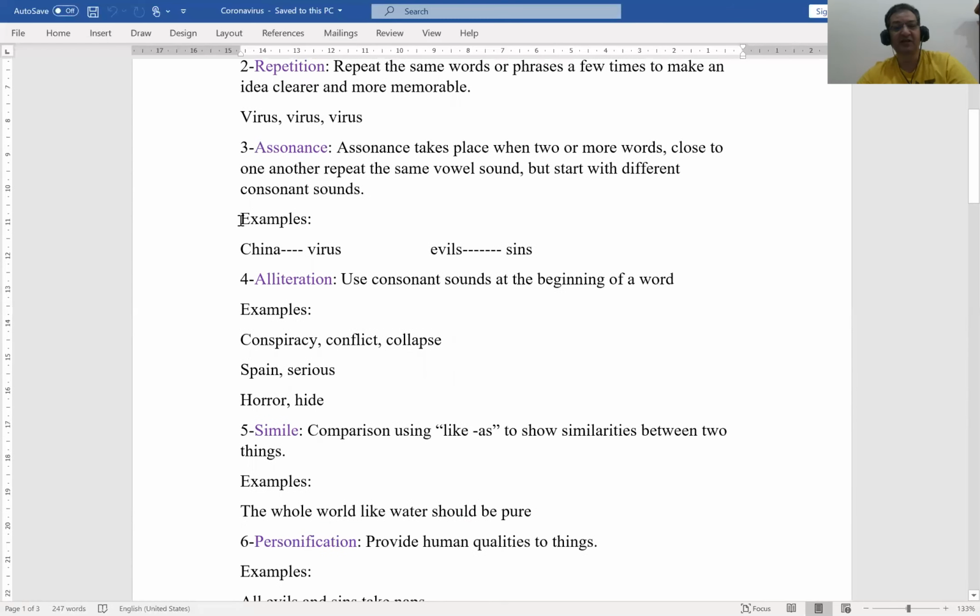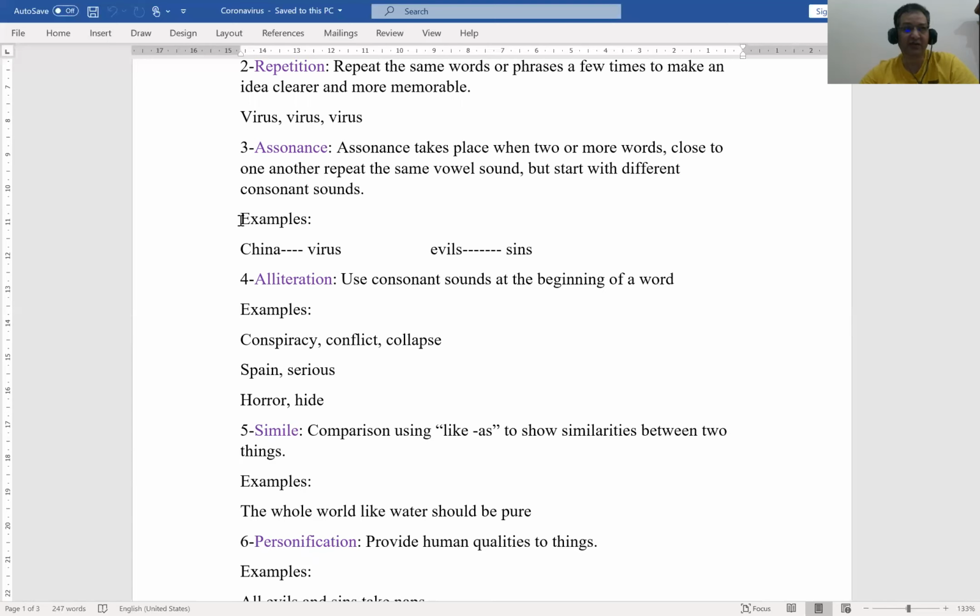Number 3, assonance. What is assonance? Assonance takes place when two or more words close to one another repeat the same vowel sounds but start with different consonant sounds. So if you want to implement assonance in your poem, you have to understand that assonance means a vowel sound, not at the beginning of the word, but in the middle of the word.